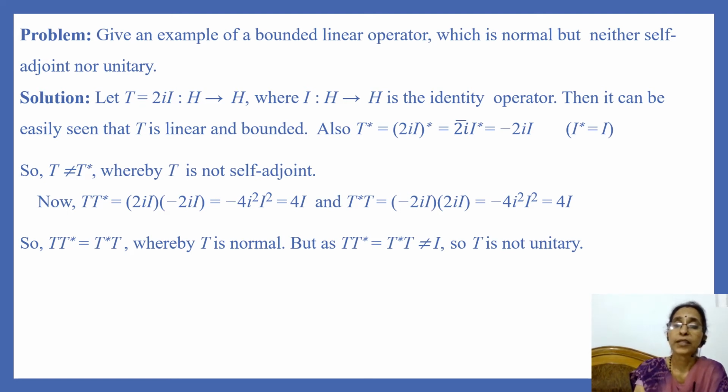Now we want to show that this is not unitary, so we find T star T. T star T is equal to 2i times the identity operator into minus 2i times the identity operator, and that is equal to 4I. And if we find T T star, then that is also 4I. And so we find that T T star is equal to T star T, and so we can say that T is a normal operator. But since T star T is not equal to the identity operator, and this is also not equal to T T star, we can say that T is not a unitary operator.